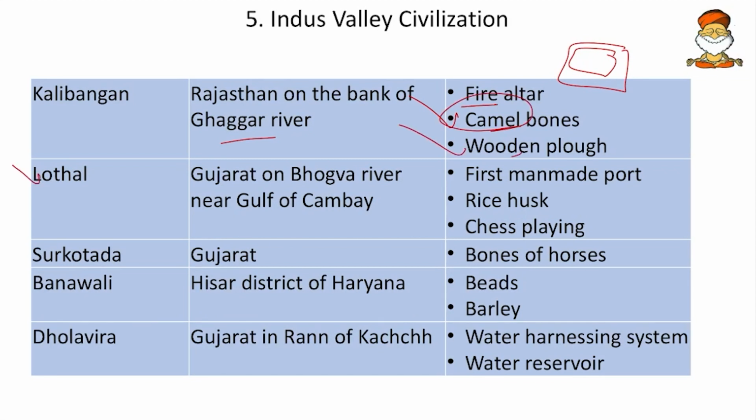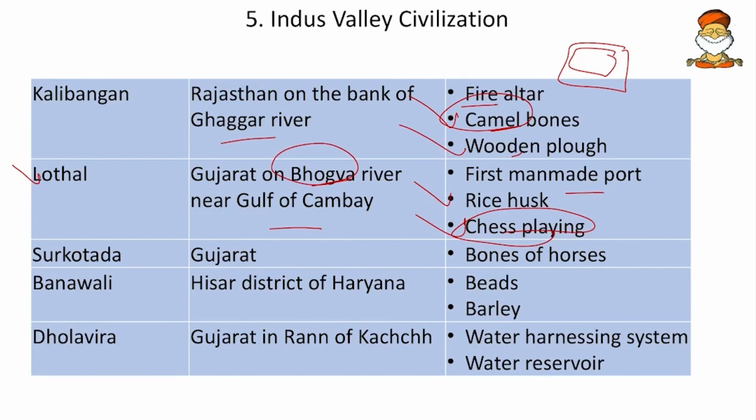Then Lothal, in Gujarat on the Bhogwa river, on the Gulf of Cambay, and here was the first man-made port. Here is the rice husk, that is rice cultivation, which is obvious in a coastal area with good rainfall and water available for irrigation. And chess playing. So mark it as important, because on games we had one question in 2021 prelims.